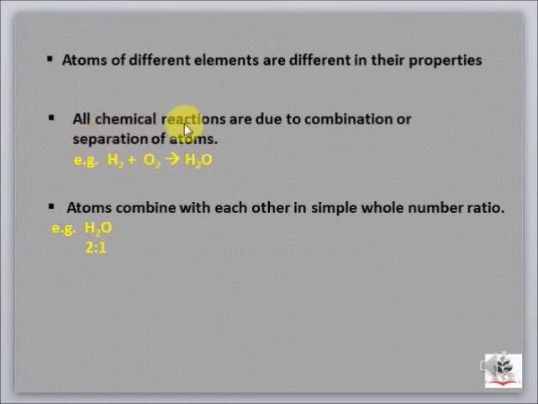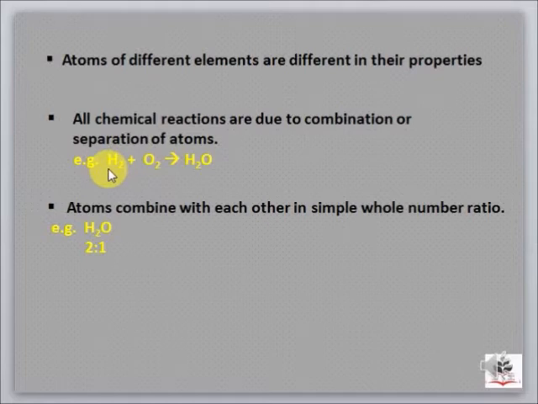The chemical reaction means atoms of elements or compounds will combine together to form a new substance. During this reaction, either the atoms will be combined together to form a new substance, or the atoms will get separated to form new substances.